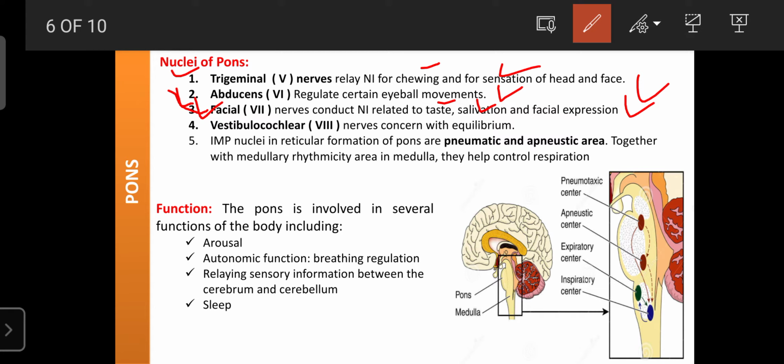That's why the pons is also involved in regulating taste, salivation, and facial expressions. The pons also consists of the nuclei for the vestibulocochlear nerve.